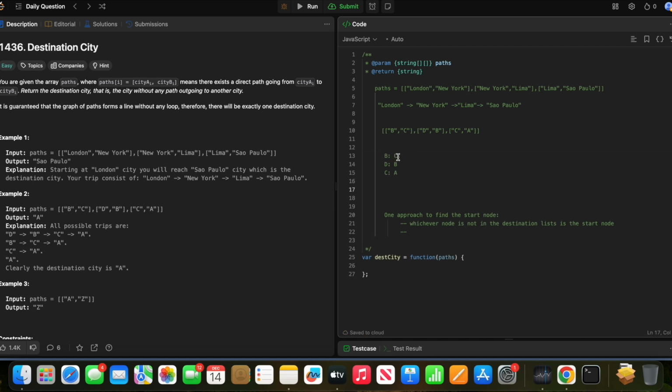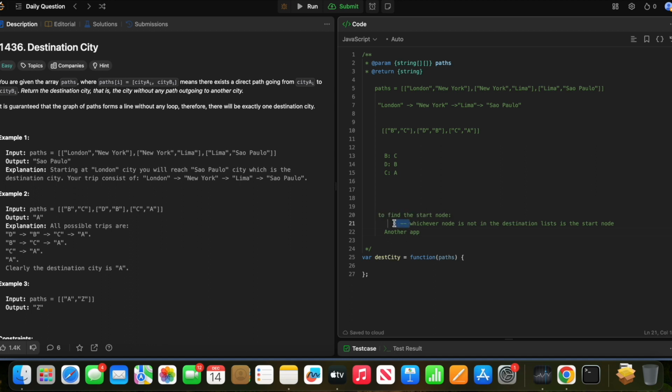Oh, okay. There is also another one. Only the start point does not repeat twice, right? If you see in this hash map, if D is the starting point, then D to B. Looking here, London to New York, and New York repeats again here. Lima also repeats here. So only the starting point does not repeat twice. I think that is actually a good approach.